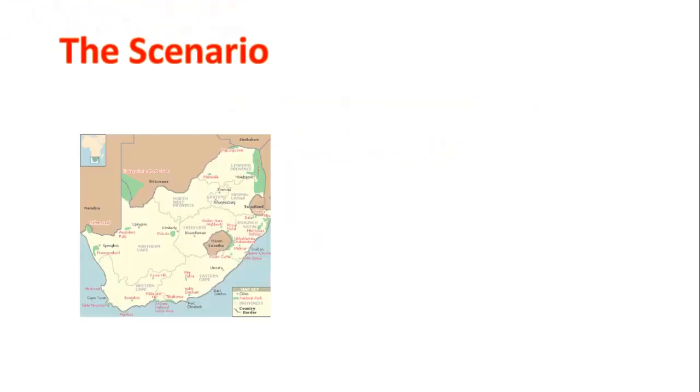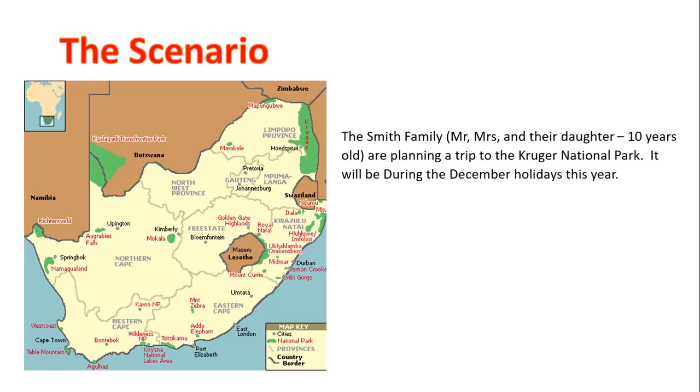Our scenario. The Smith family, Mr., Mrs. and their daughter, who is 10 years old, are planning a trip to the Kruger National Park. It will be during the December holidays this year. The Kruger Park is situated in the northeast of our country. Let's get into question 1.